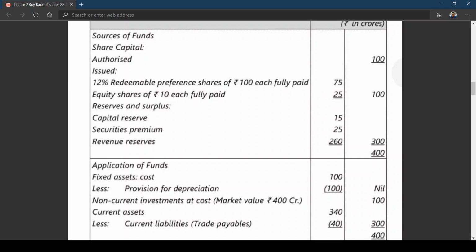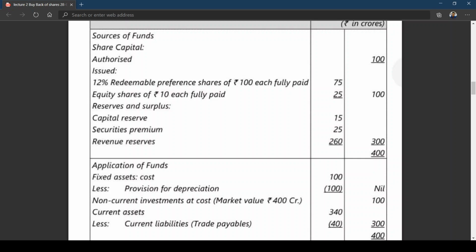When we talk about free reserves for the purpose of buyback of shares, it includes security premium. But when you are looking at the redemption of preference shares, we don't have any information whatsoever about going for a fresh issue.